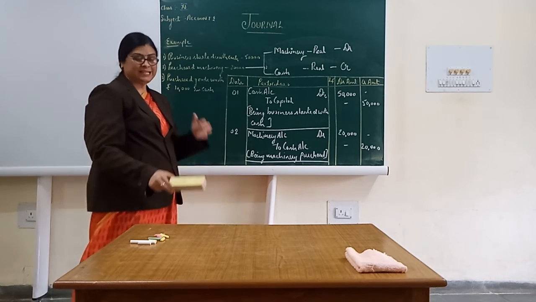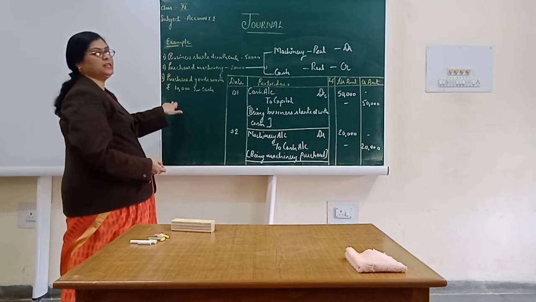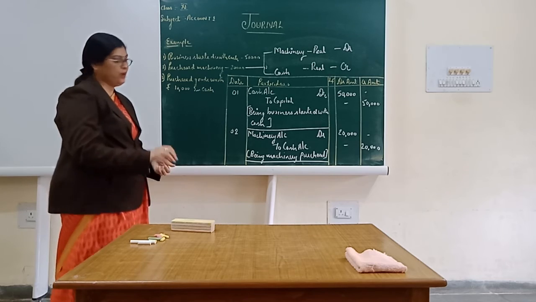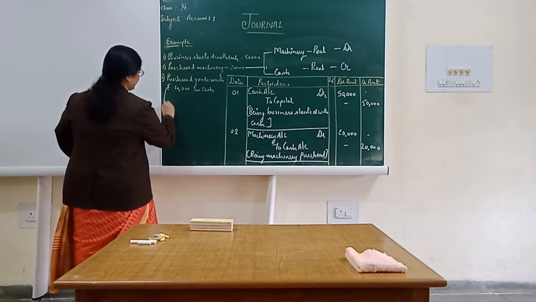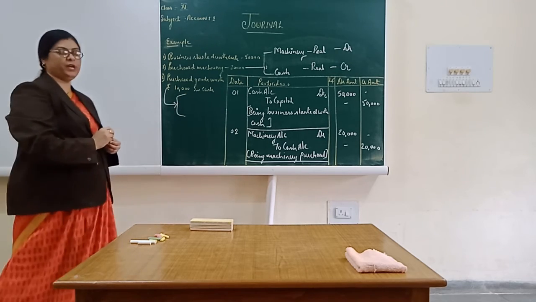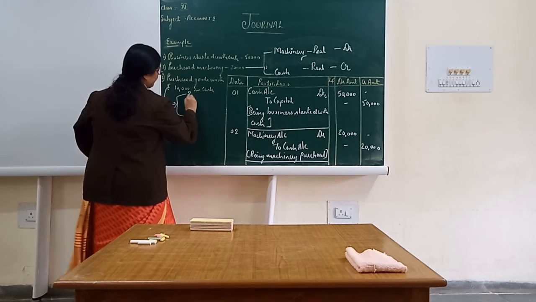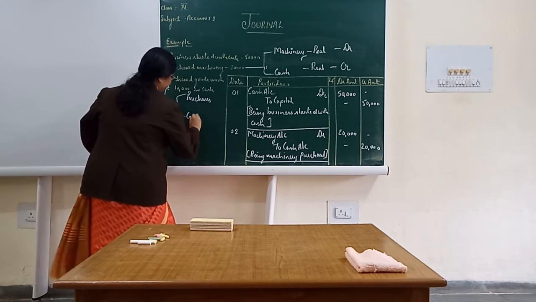Now, let's take another example. Purchase goods worth rupees 10,000 in cash. Now, when we are going to see this particular transaction, what are the two accounts which are affected over here? The two accounts which are affected over here, these are purchases and cash.